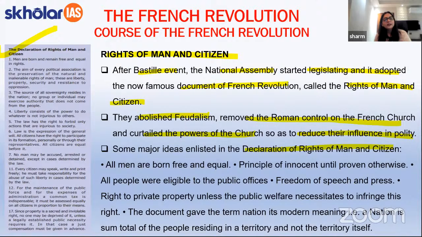Apart from this, some important ideas that were enlisted included that all men were born free and equal. Apart from this, there were certain other important ideas that were highlighted, such as the idea of the modern nation, that is, nation is the sum of the people residing in a territory and not the territory itself. Apart from this, the idea of freedom of speech and press was highlighted in this particular charter, and also there was right to private property unless the public welfare necessities were infringing with this right.